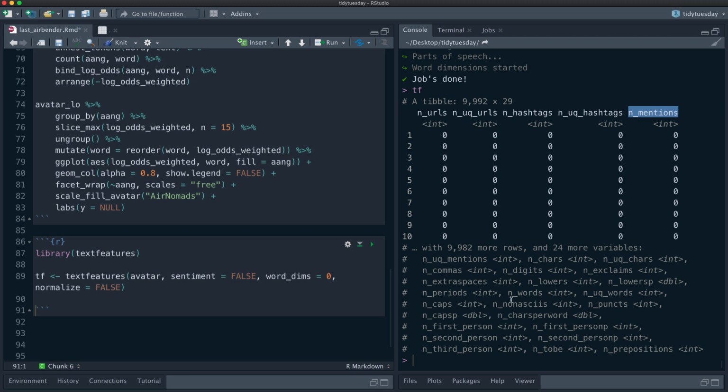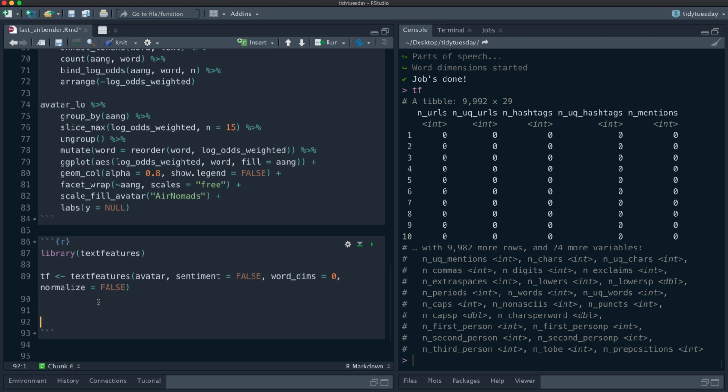What our data does have is how many times people speak with first-person pronouns, second-person pronouns, number of words, number of unique words, number of lowercase characters, lowercase spaces, exclamation punctuation marks, commas, and so forth.